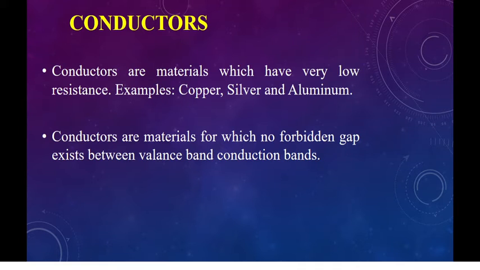Conductors are the materials which have very low resistance. For example, copper, silver, and aluminum are good examples of conductors. Conductors are the materials for which no forbidden gap exists between the valence band and the conduction band.